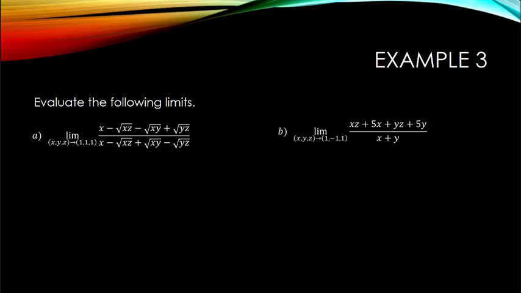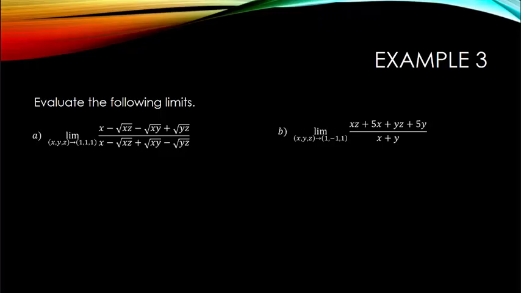I want to evaluate the limit as (x, y, z) goes to the point (1, 1, 1) of the quantity x minus the square root of xz minus the square root of xy plus the square root of yz divided by the quantity x minus the square root of xz plus the square root of xy minus the square root of yz. I also want to evaluate the limit as (x, y, z) goes to the point (1, -1, 1) for the quantity xz plus 5x plus yz plus 5y, all divided by the quantity x plus y.